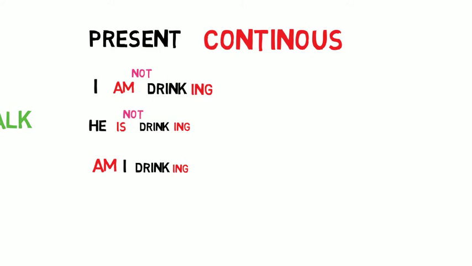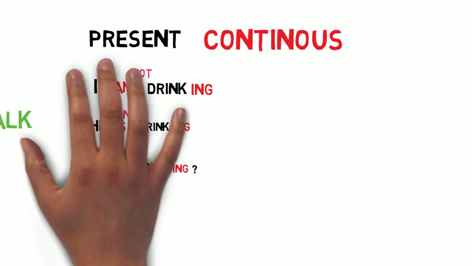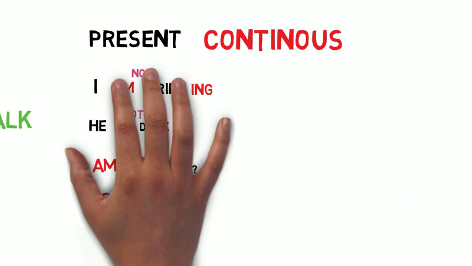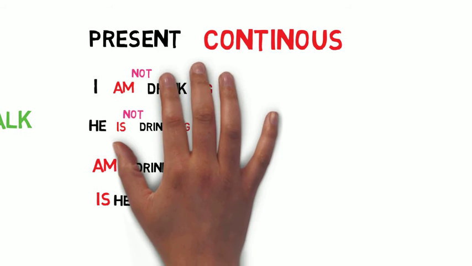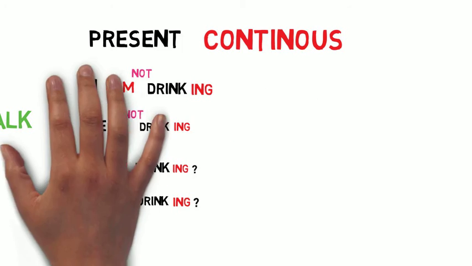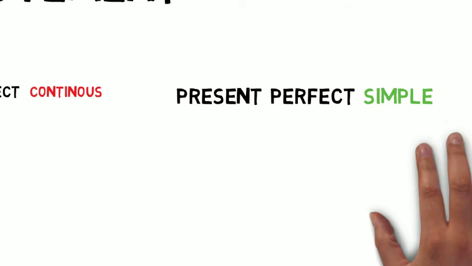And if you'd like to ask questions, you might start with your verb. Am I drinking? Are you drinking? Are you going? Or with a question word like why is he going? Why is he leaving? Why are you drinking? What are you drinking? So very simple, very easy.